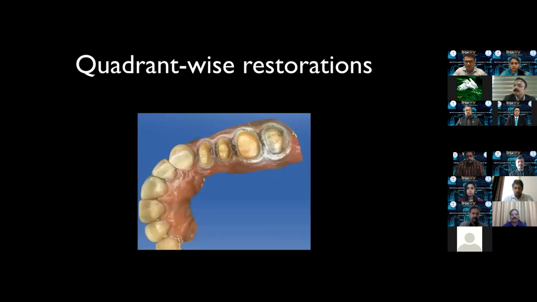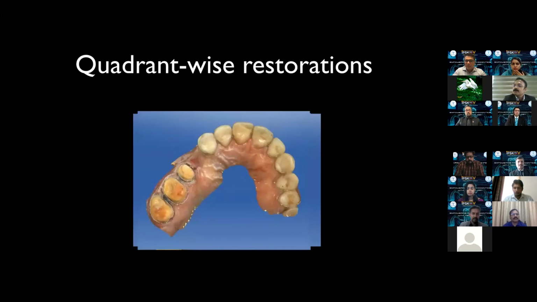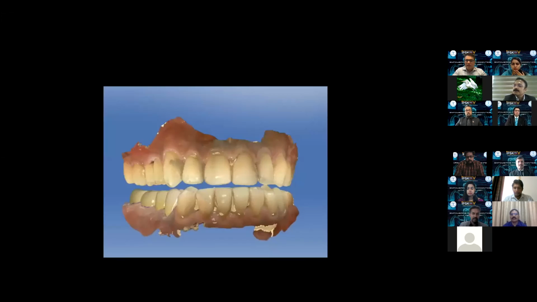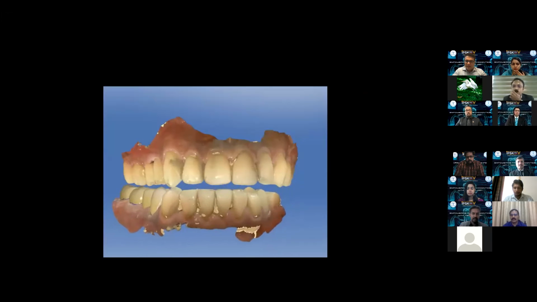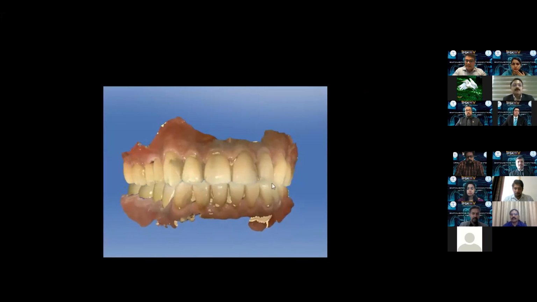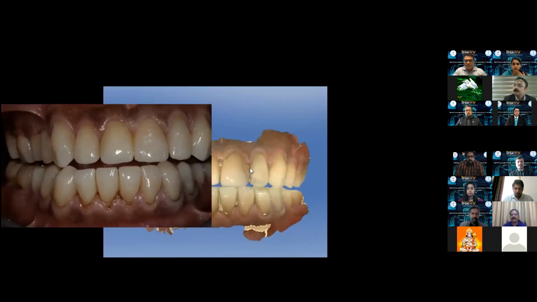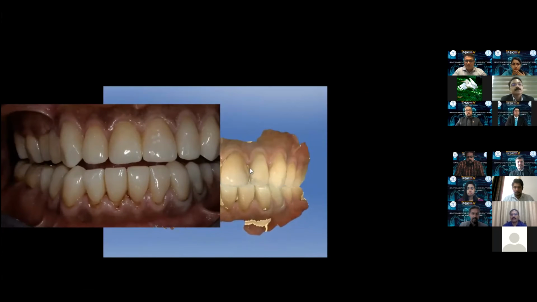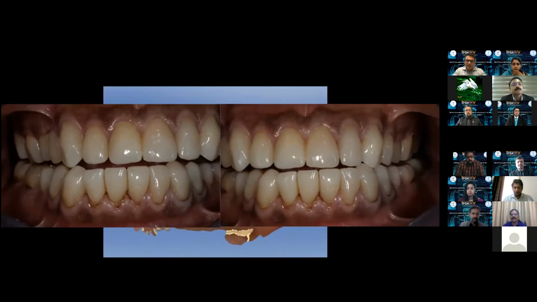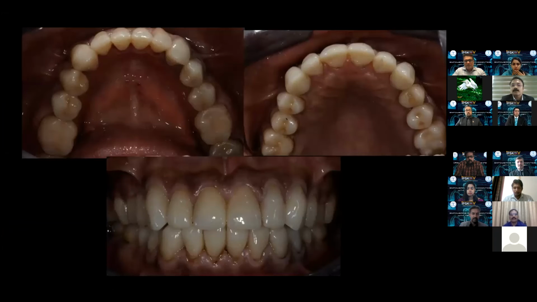the provisional phase. Then once the anterior guidance is achieved, we can go to the posterior segment and replace them one by one. So all are digital scans, and this is the kind of canine guidance that I had chosen for this particular case. And if you see, this is what we have achieved with clear posterior disclusion. So the right lateral and the left lateral. So this is the final result.